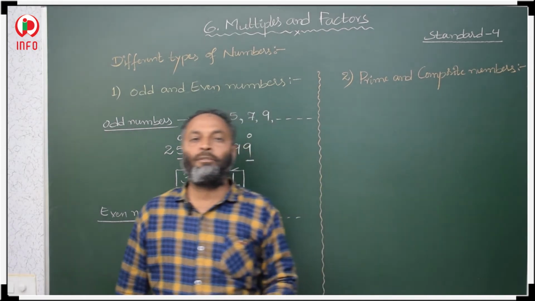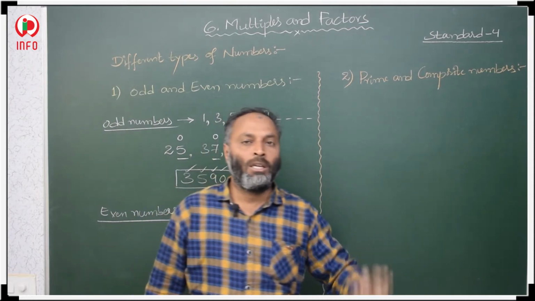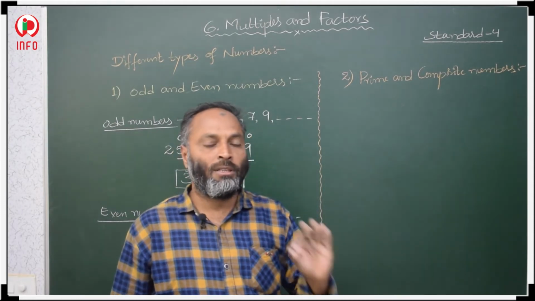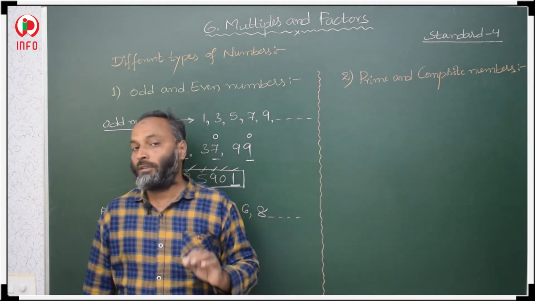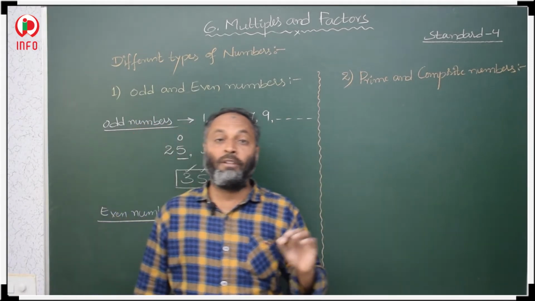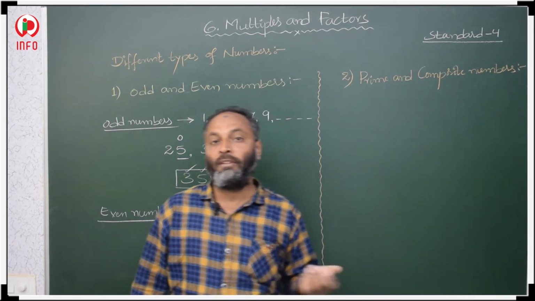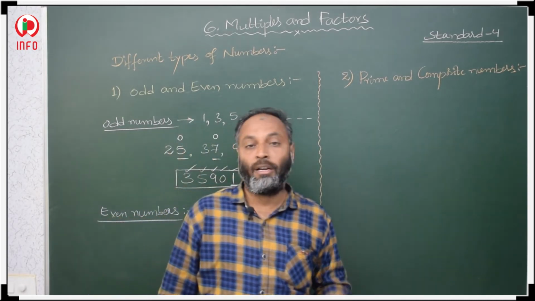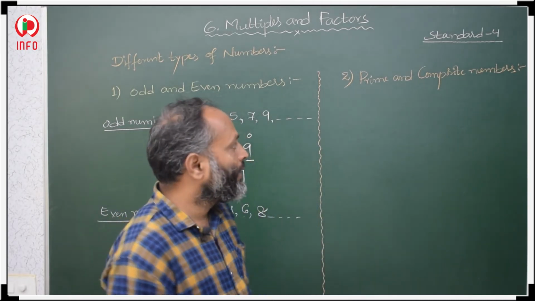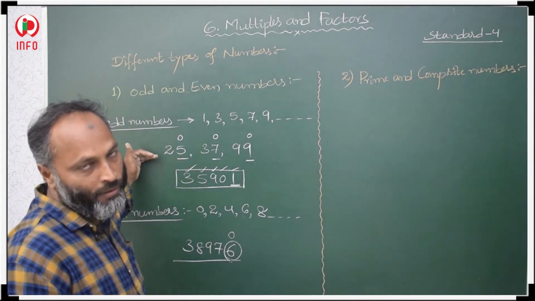So, even number definition: the numbers which are divisible by 2 are called even numbers. Odd numbers: the numbers which are not divisible by 2 are called odd numbers. Or otherwise, one more definition: when we divide a given number by 2 and it leaves remainder 1, those numbers are called odd numbers. Okay. Now, this concept is clear, odd numbers and even numbers.